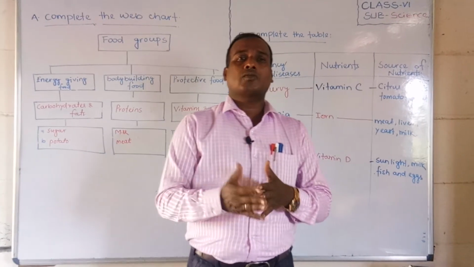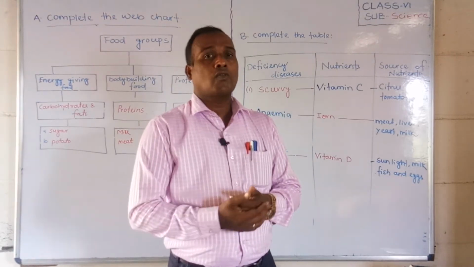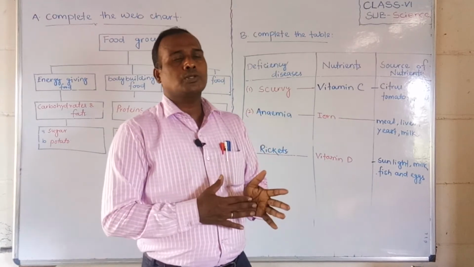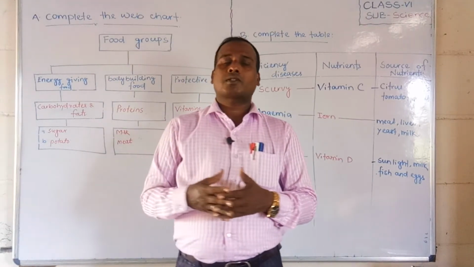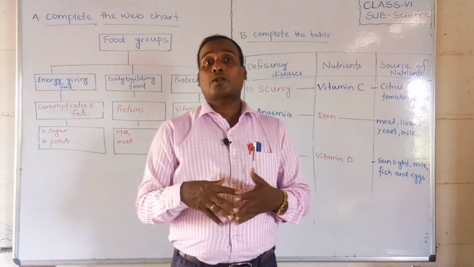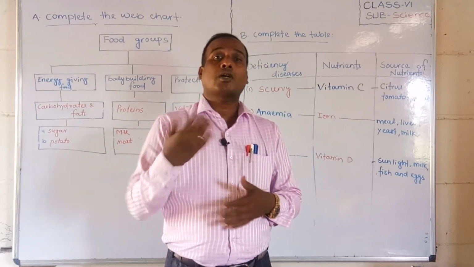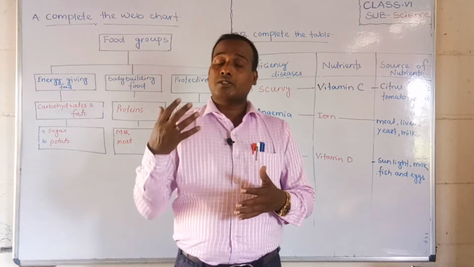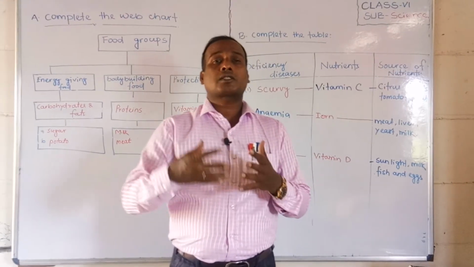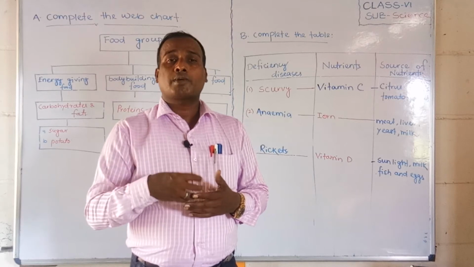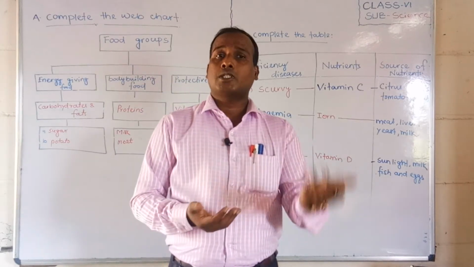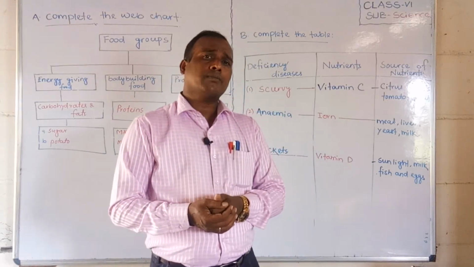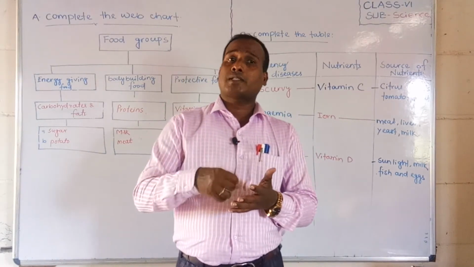And the next one is roughage, that is fibers, and water. These have no nutrient value, but they are very essential. Students, you know that water helps digestion and the movement of food substances in our body. All nutrients move from one place to another through the water, and waste products leave our body as urine and sweat. So these are the main functions of water.